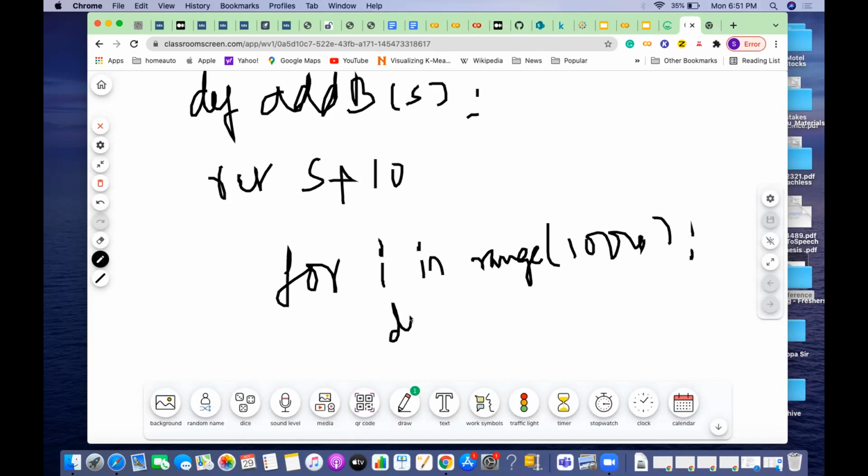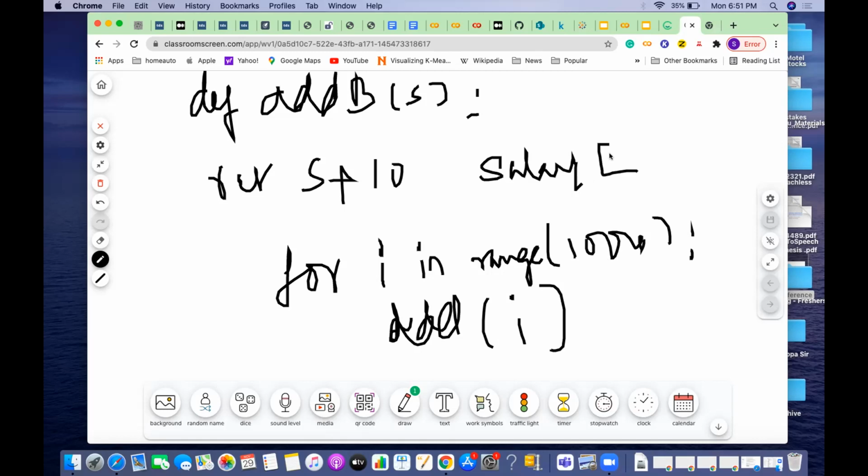I will be calling this add with i. So i is the employee something, correct? So employee salary, whatever it may be. Assume that this is the salary of an employee. So how should I get the salary of an employee? Somewhere else a list of salaries is there. So something like a salary employee list is there. So this is the list I have.